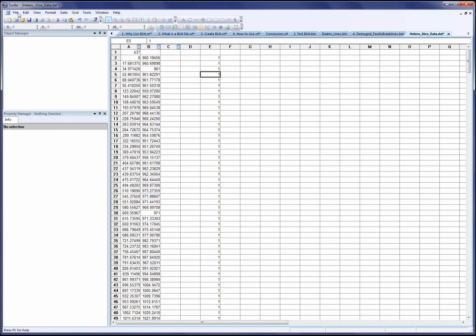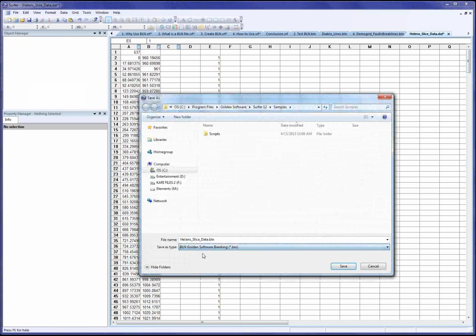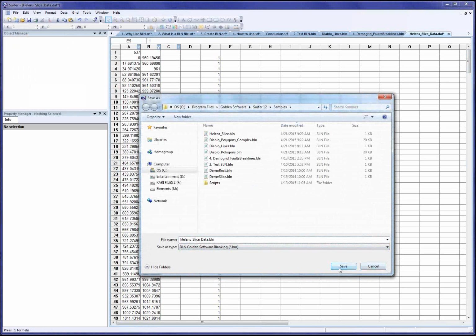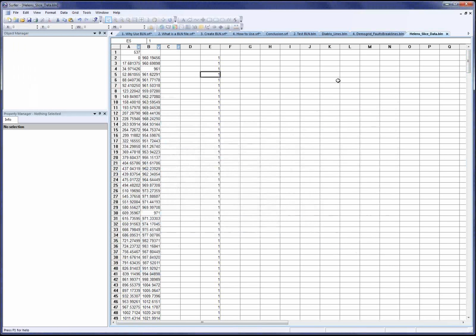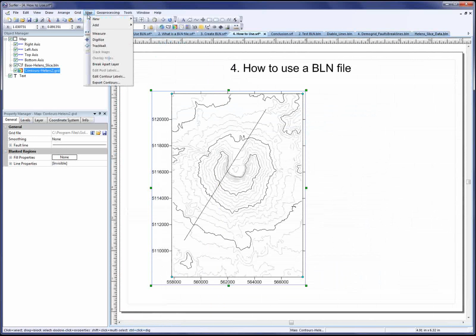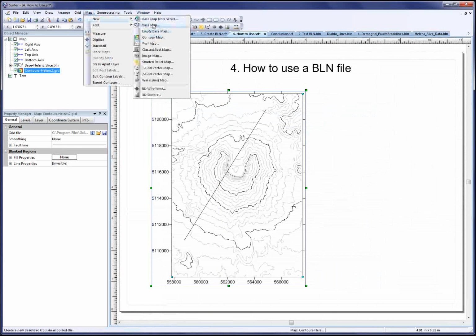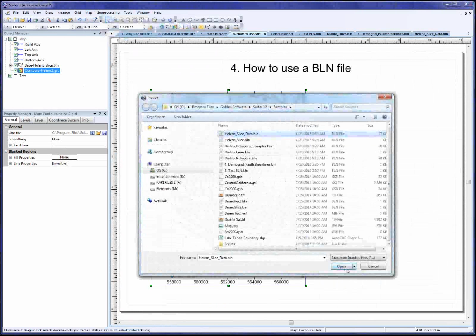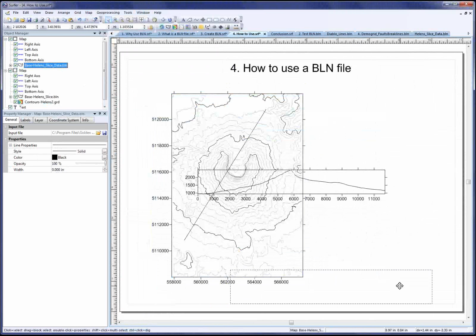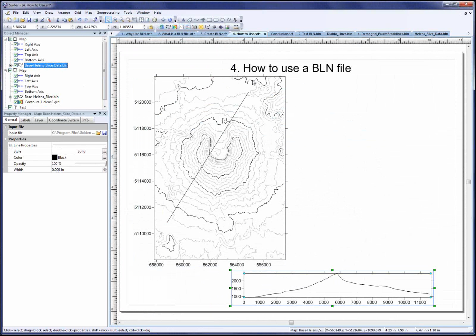And that's it. I'll click File, Save As, and save it as a BLN file, not a BNA, a BLN, and click Save. Then I can go back to my plot window, here it is, and load it as a base map. So Map, New, Base Map, select my BLN file, and click Open. And there's my topographical profile for that section line.